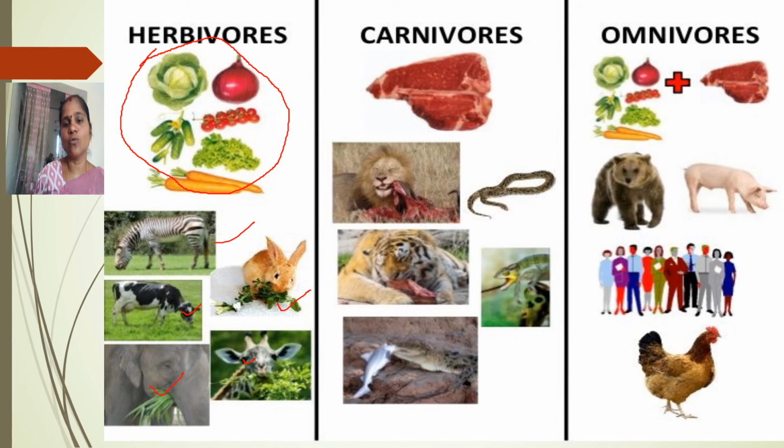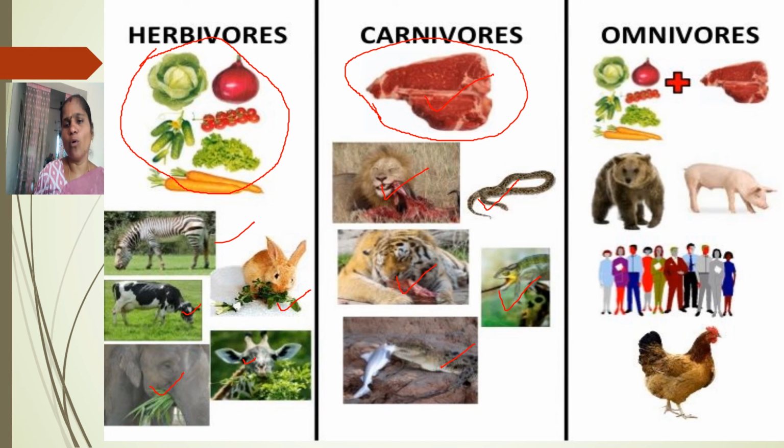Carnivores eat only the flesh of other animals. This is the flesh of other animals. Observe the pictures, Nana. Which animals are carnivores? Like lion, tiger, crocodiles, and even chameleons, snake. These are all the examples of the carnivores.